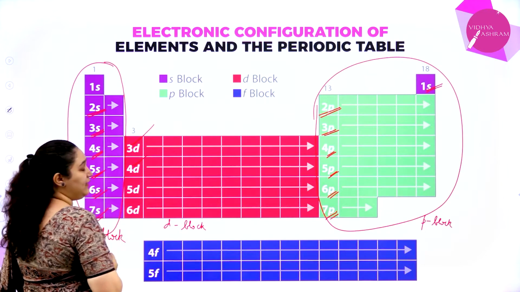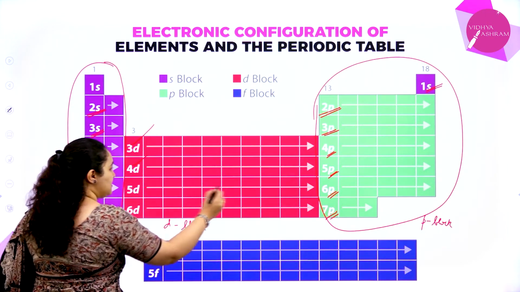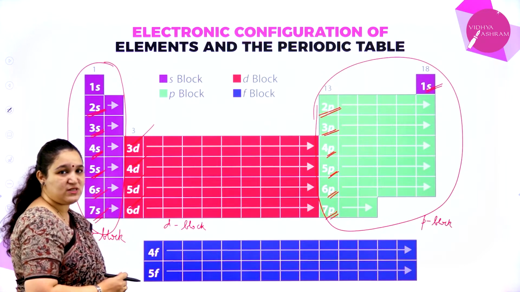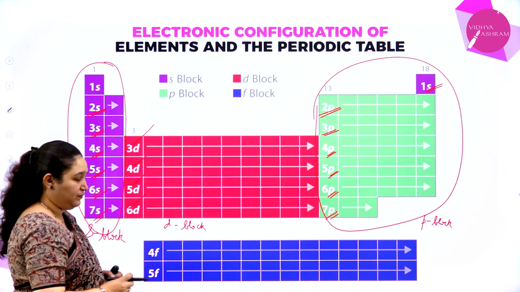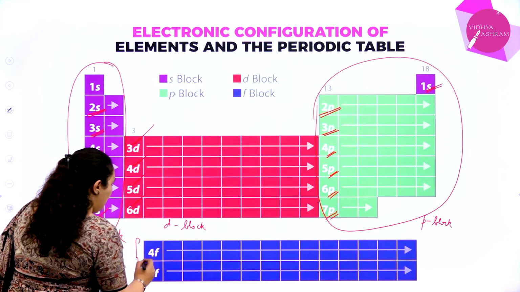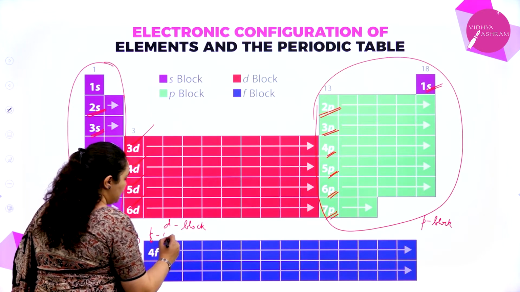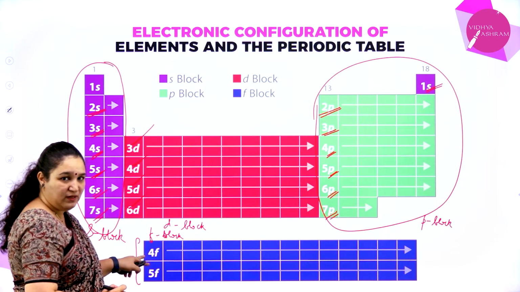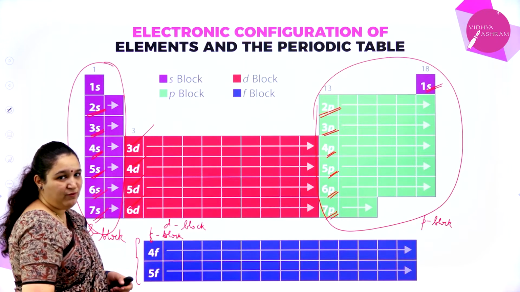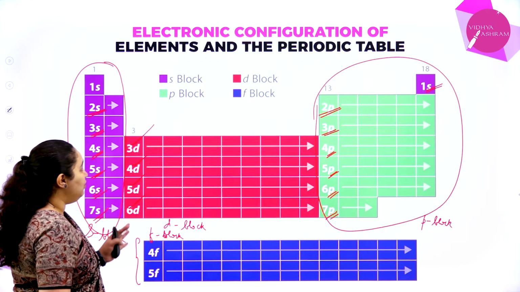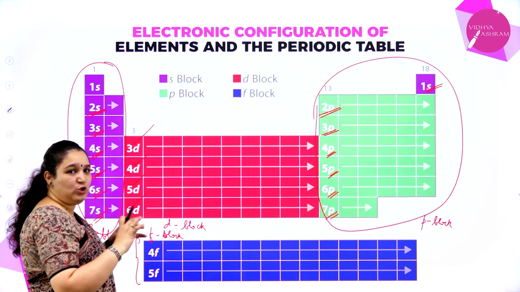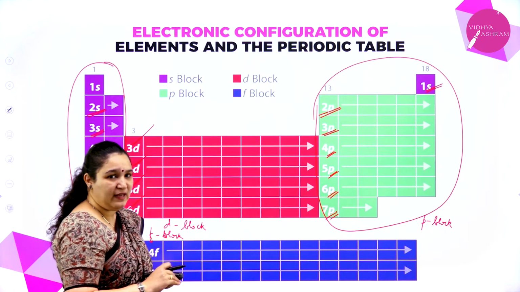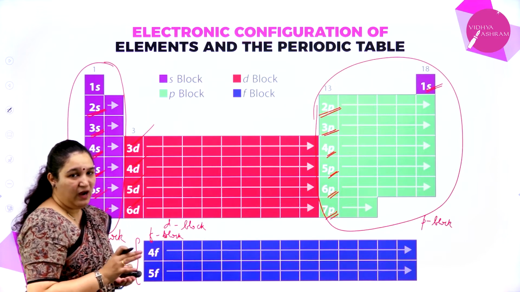The second we call the 4d transition series. This row we call the 5d transition series and this is the 6d transition series, because each is filling the respective orbital. Now, because these two rows are filling the f orbitals, they are called f block elements. Lanthanoids fill the 4f orbital and actinoids fill the 5f orbital. So that is how the periodic table is grouped into blocks depending on which orbital the electrons of that respective element are going to. I hope you have understood this.